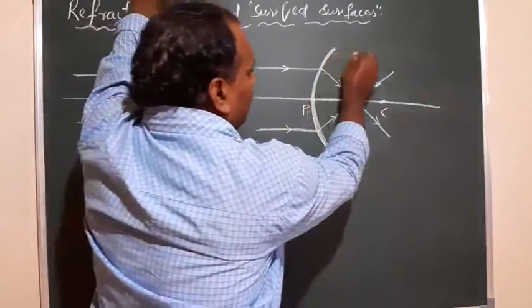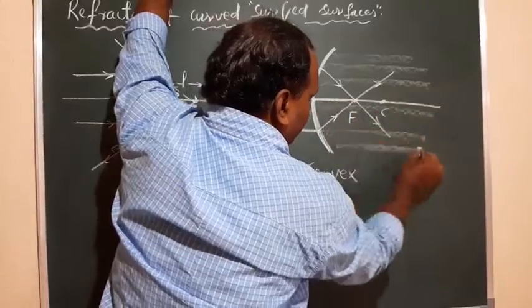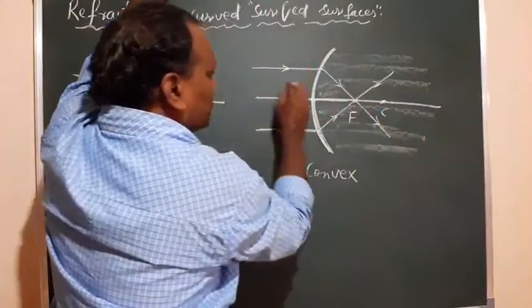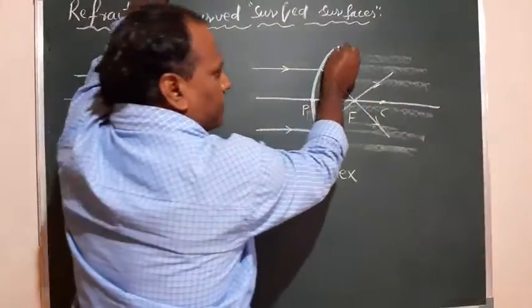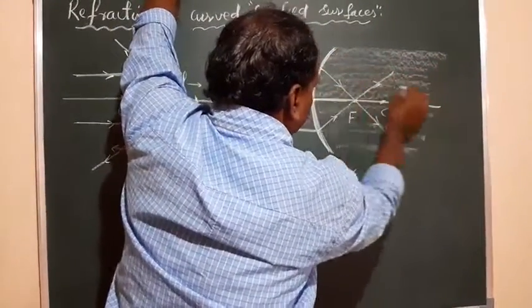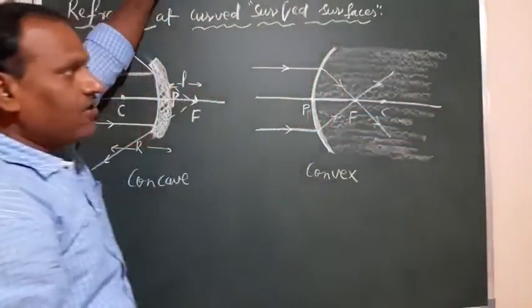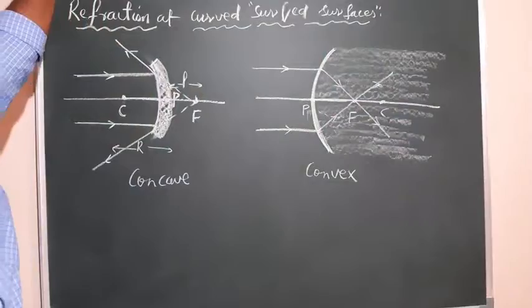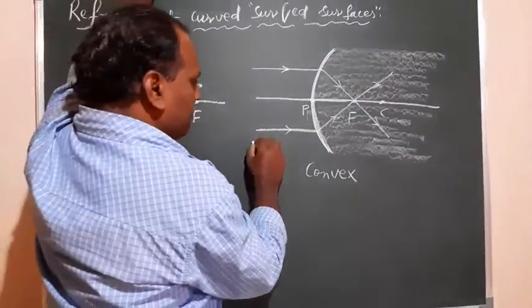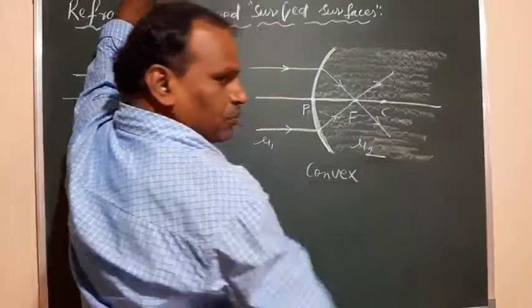This part has a different medium, and this part has a different medium, because refraction can take place only when the ray of light is propagating from one medium to another medium. If this medium has refractive index mu1, and this medium has refractive index mu2,